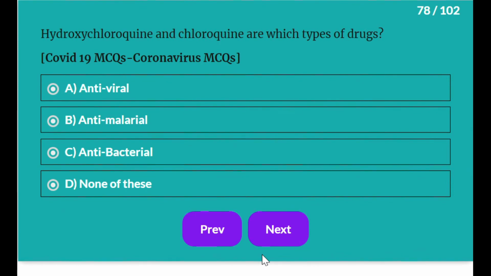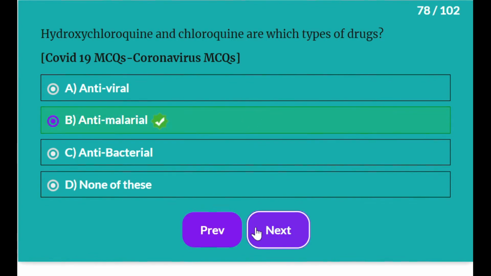Hydroxychloroquine and chloroquine are which type of drugs? Are they antiviral, antimalarial, antibacterial, or none of these? The answer is antimalarial.